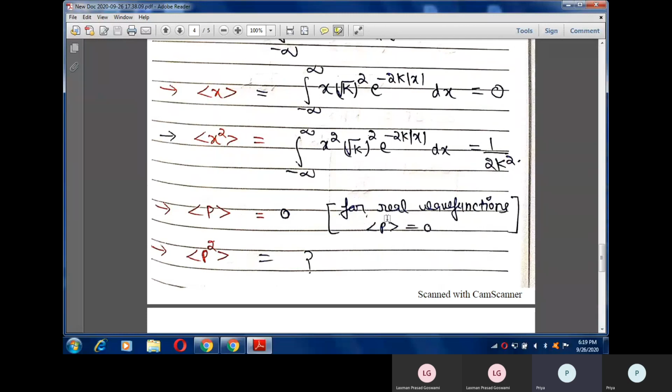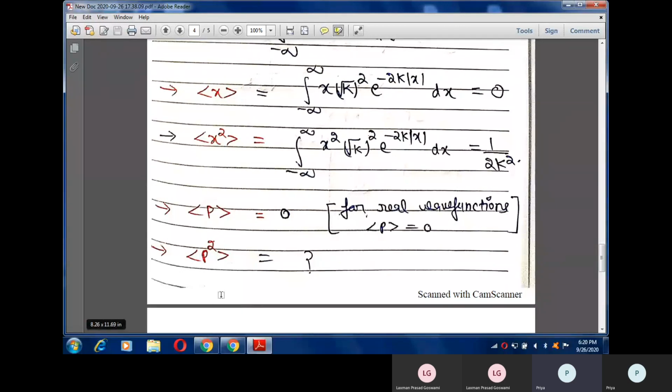In the same way, you have to calculate the average value of momentum operator. So you can calculate average value of momentum operator by keeping the value of momentum operator in this expression. But you should note here one thing that you should always use while doing numericals: for every real wave function, the average of momentum operator is 0 and it is always true. So you can directly place this average of p equals to 0, but you can also find the average of p by this method. Okay.